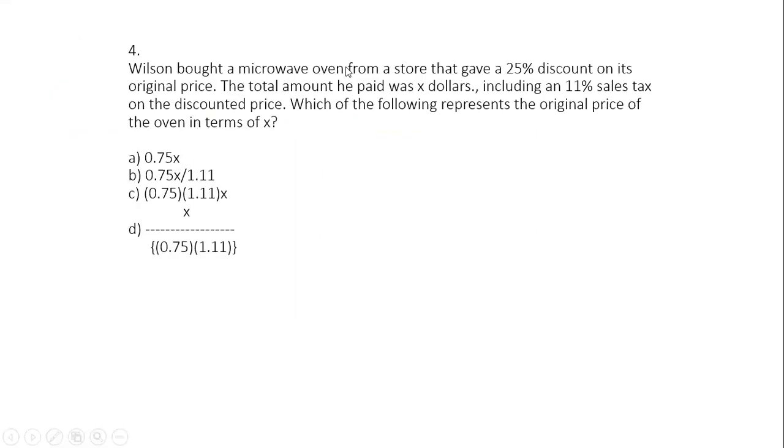So let's try to apply this in a question. Again, it's a very good question. Wilson bought a microwave oven from a store that gave a 25% discount on its original price. So let's say the original price is P dollars.